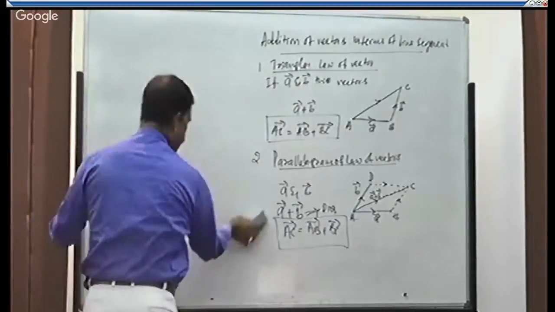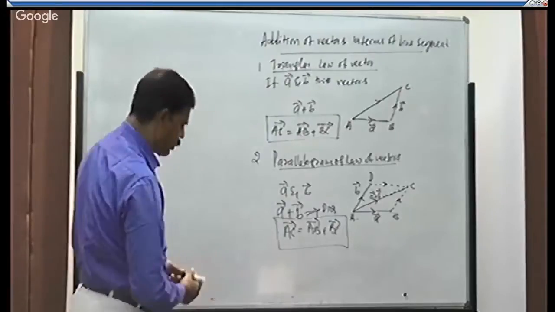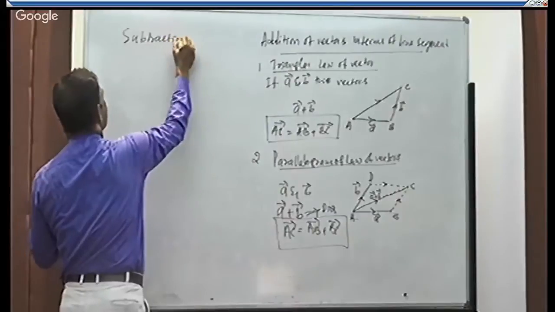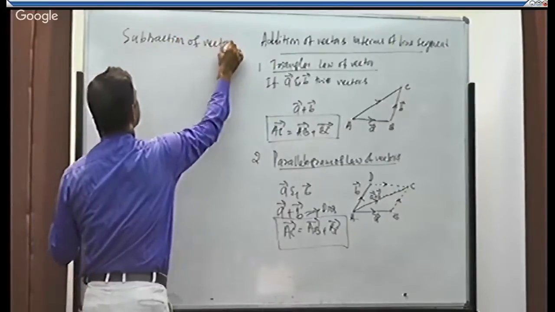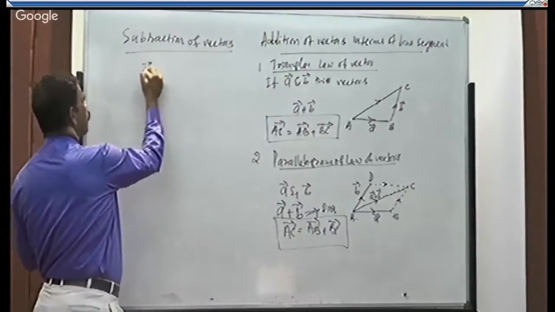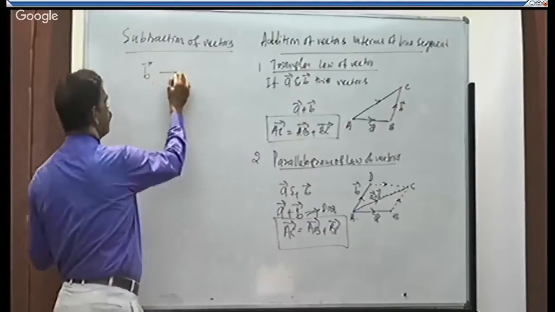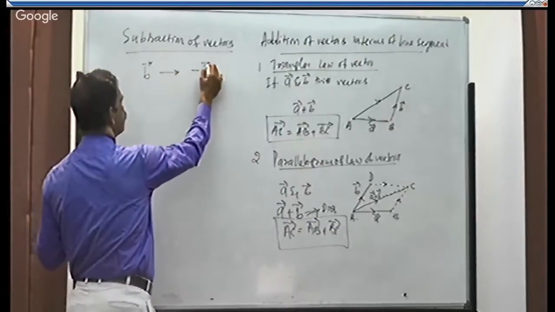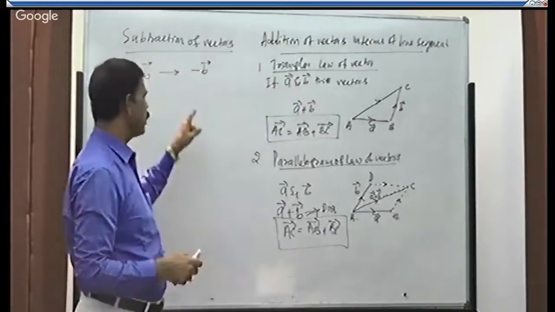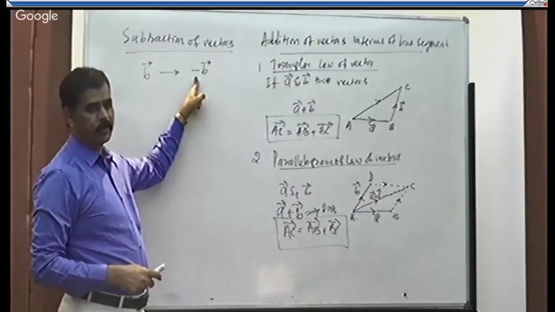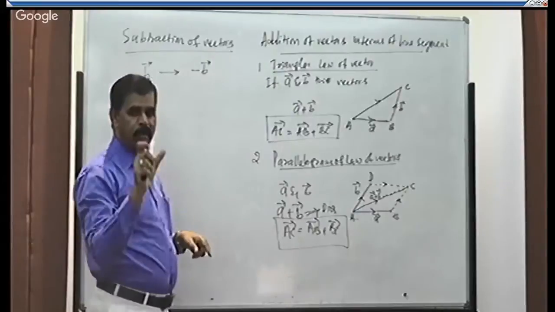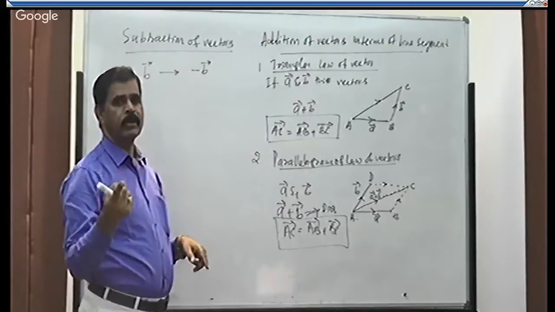Next, how to subtract a vector from another vector. Subtraction of vectors. See, for a vector B, the negative vector is minus B. So what does the negative sign indicate? There is an opposite direction. That's all. B and minus B are two vectors having the same magnitude but opposite direction.